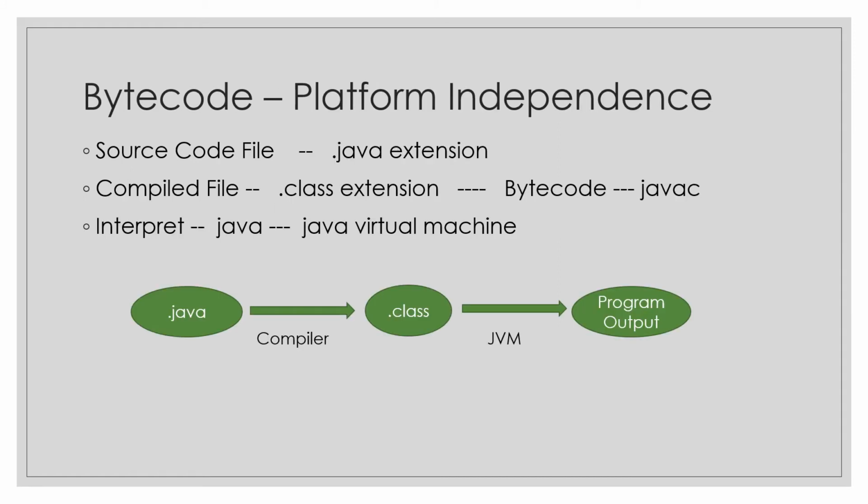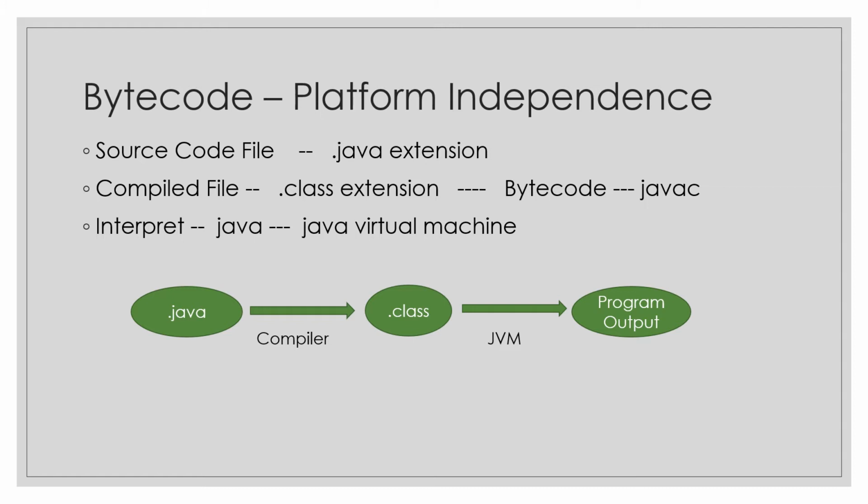Now what is bytecode? Bytecode is the compiled form of your Java program. Whenever a user creates a Java program with the .java extension, after compilation, that Java source code file is converted into a .class extension file. This .class file is created with the help of the Java compiler.